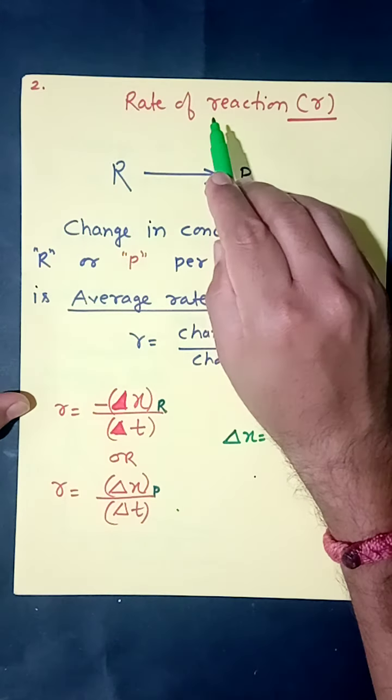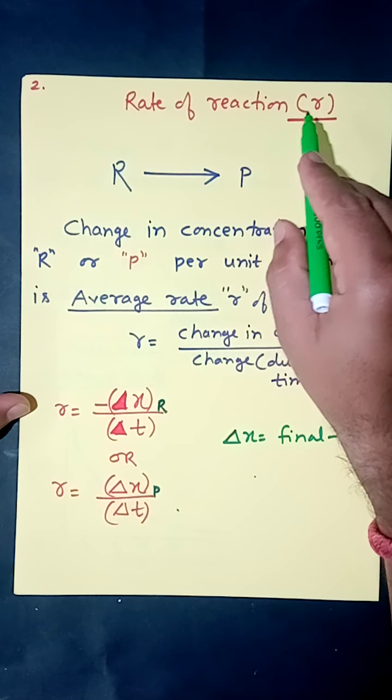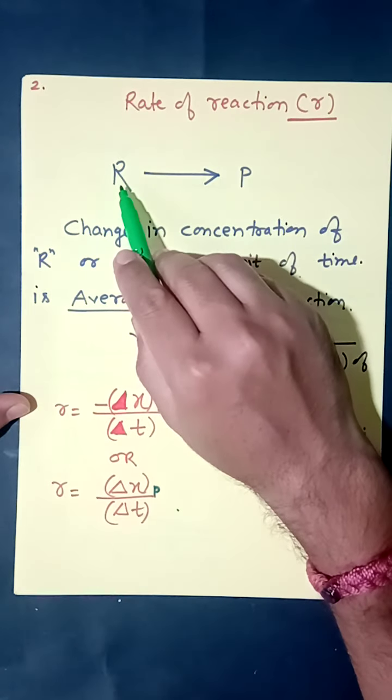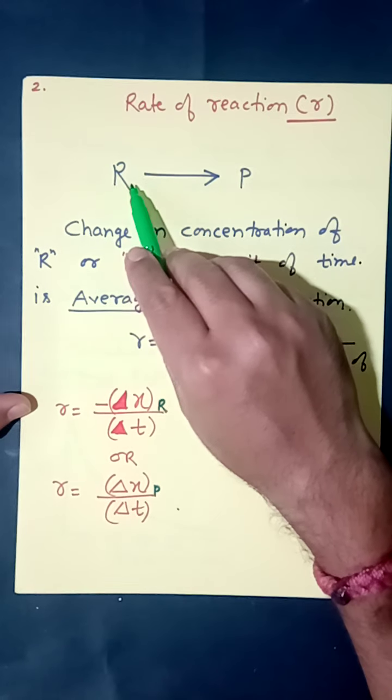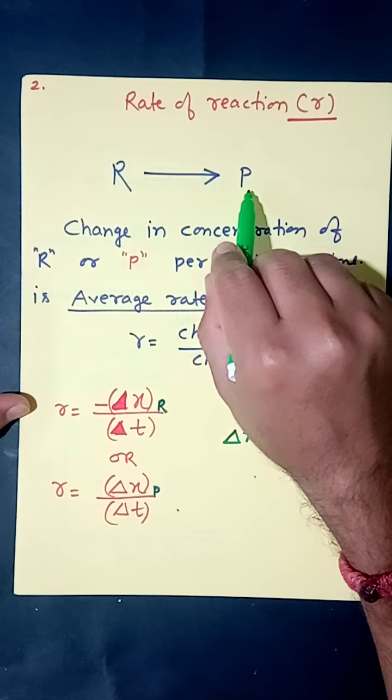Now the first point, rate of reaction. Its symbol is small r. What is the meaning of rate of reaction? We represent a chemical reaction generally by this symbol: R arrow P. R means reactant converts into product.